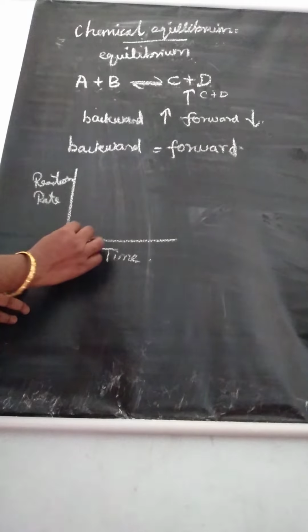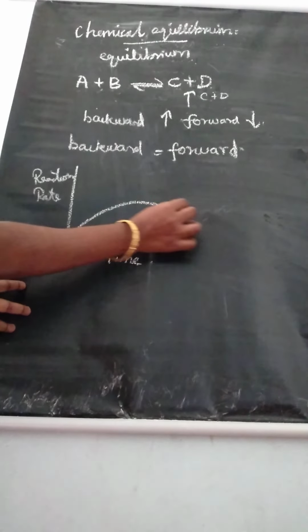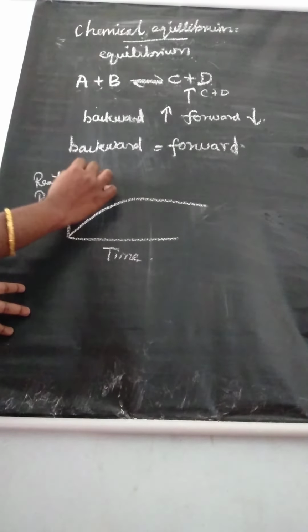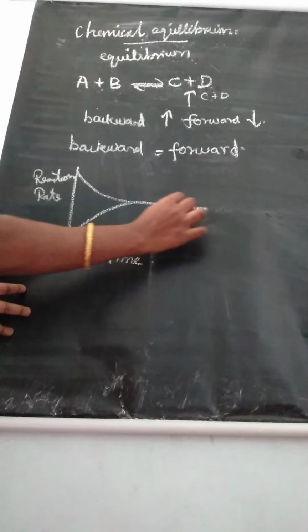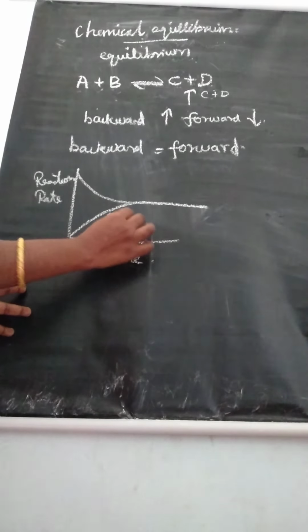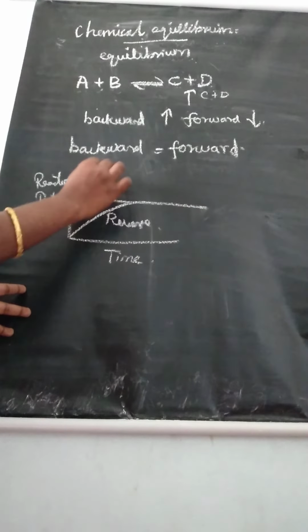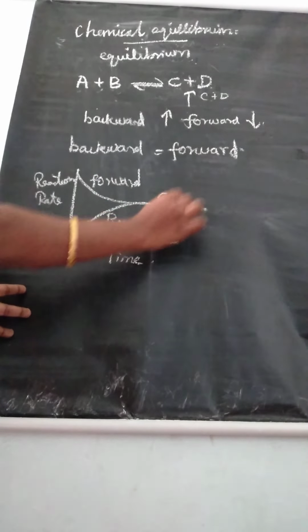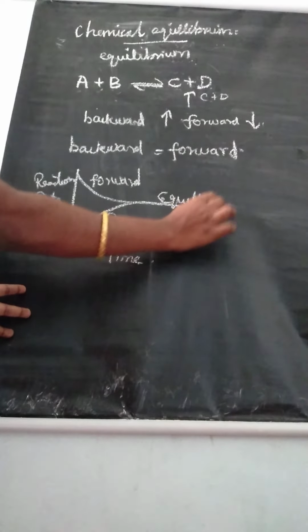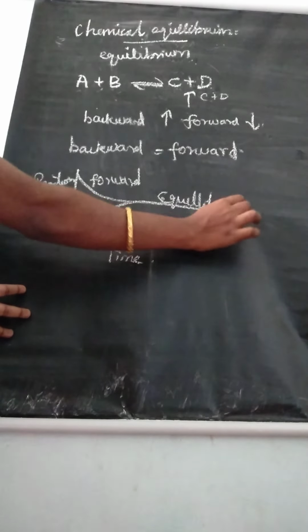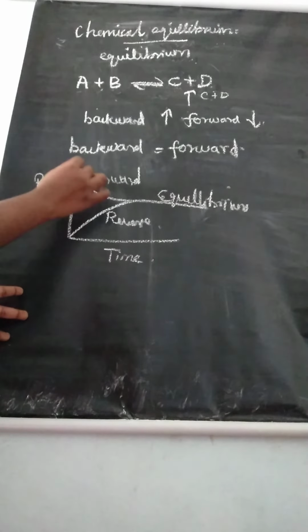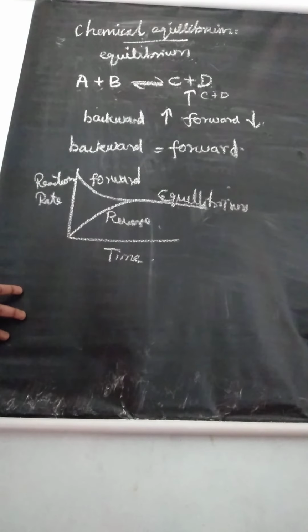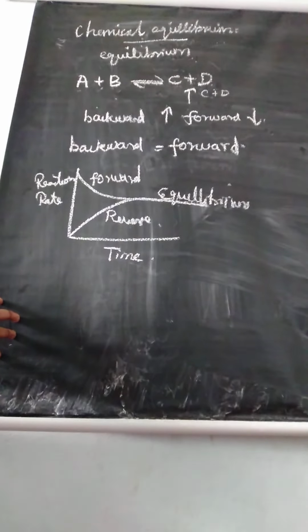Here this is the reverse, backward reaction, and this is the forward reaction, and here this is the equilibrium. First the reverse and forward rates differ, and finally the reaction becomes equilibrium.